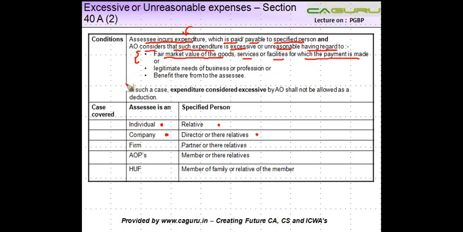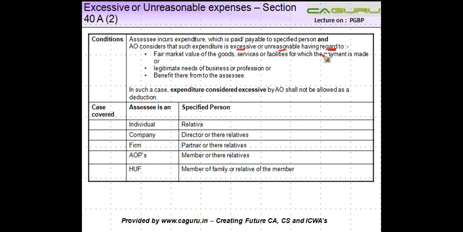Okay, so what is happening here is you are incurring an expenditure, you are making a payment to a specified person, right? And the AO believes that this expenditure is excessive, okay, or unreasonable. Like I told you, you pay 5 lakh to a graduate, a monthly salary, right?